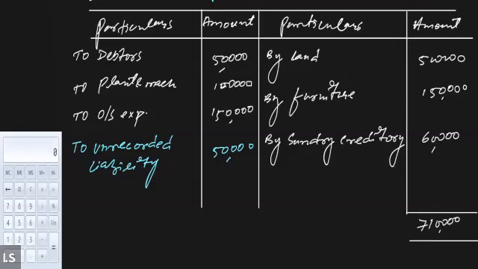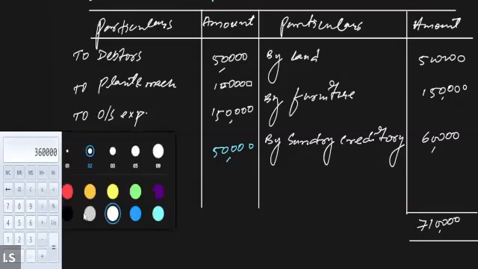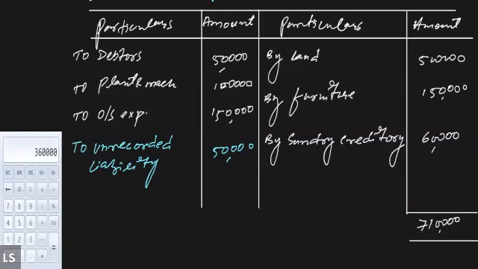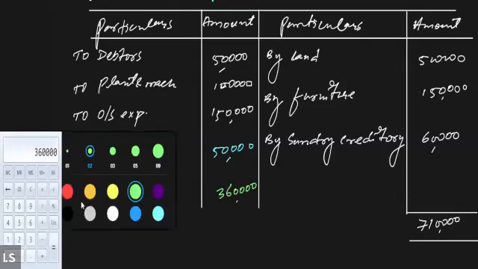Out of 7 lakh 10,000, we will be subtracting 50,000, then 1 lakh, then 1,50,000, and then finally 50,000. So the remaining amount is 3,60,000. Now can anybody tell me what this 3,60,000 actually is?